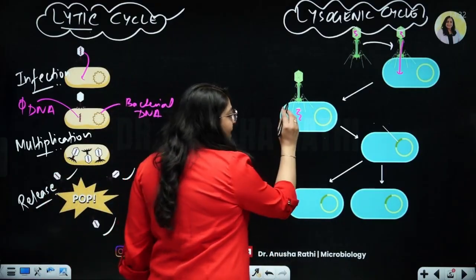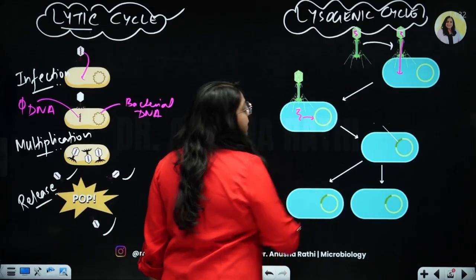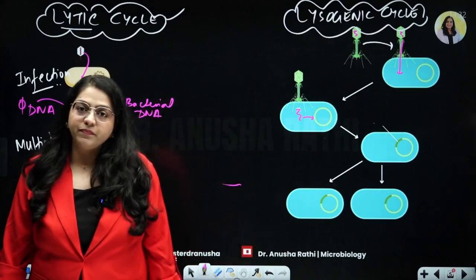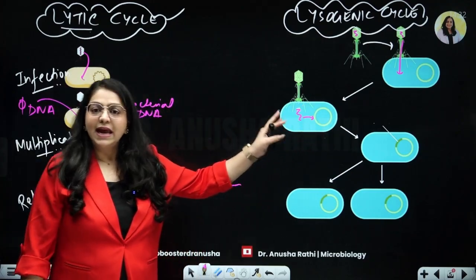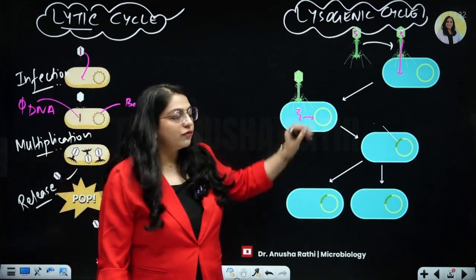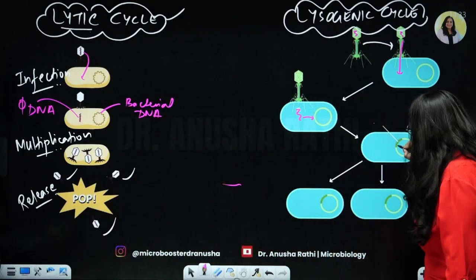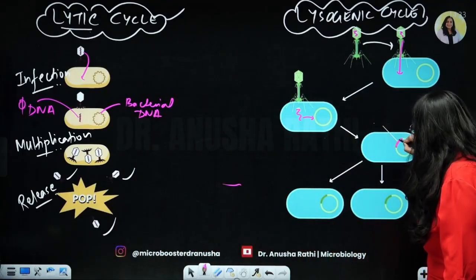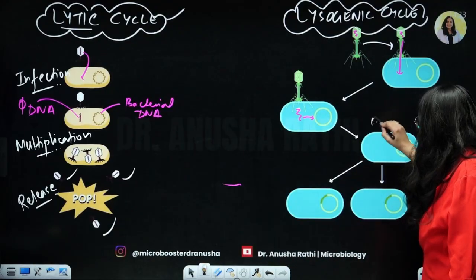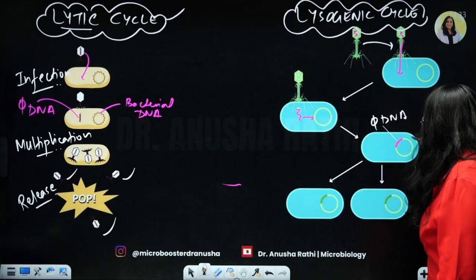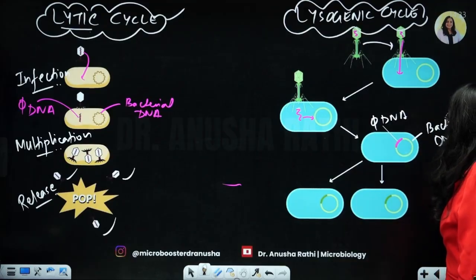Now this pink DNA will decide to incorporate and mix with the DNA of the bacterium. Instead of simply being separate and utilizing the machinery, it decides to become a part of the bacterial chromosome, right? So now you can see that it has integrated with the bacterial DNA. So over here you can see that this little portion is the phage DNA and this green portion is the bacterial DNA, and they have been incorporated together.